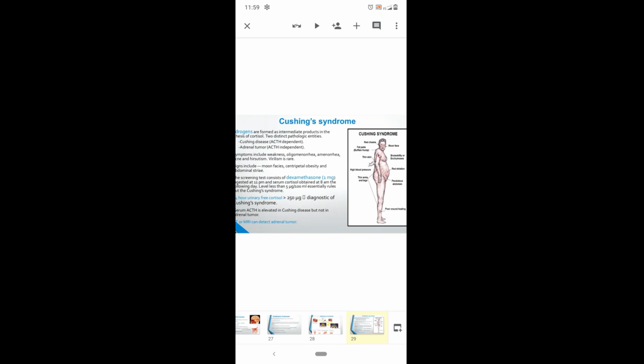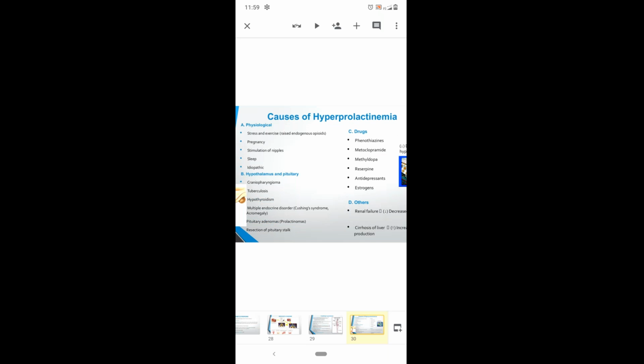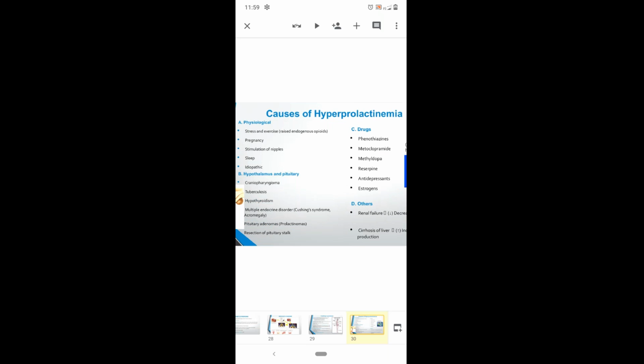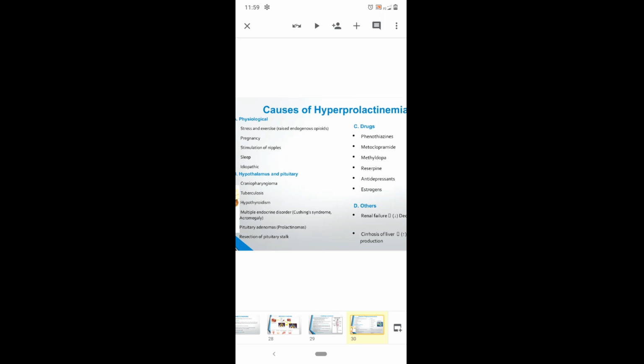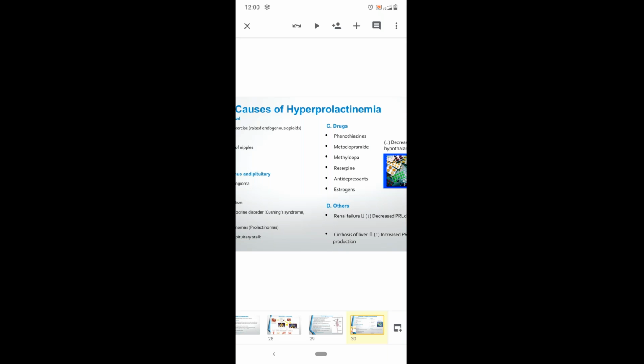And pregnancy, stimulation of the nipple, sleep, and idiopathic causes. These are all physiological causes of hyperprolactinemia. In such cases, she'll have secondary amenorrhea. Hypothalamic and pituitary causes of hyperprolactinemia include craniopharyngiomas, tuberculosis, hypothyroidism, pituitary adenomas, Cushing syndrome, and acromegaly. Some drugs also cause it, like estrogen, antidepressants, and methyldopa. Other conditions like renal failure, decreased prolactin clearance, and cirrhosis of liver also cause hyperprolactinemia.